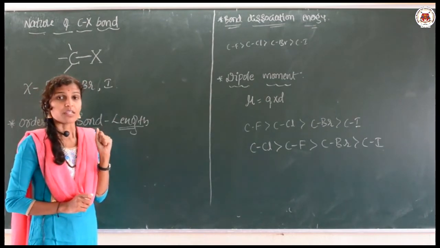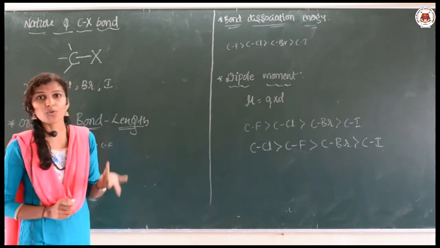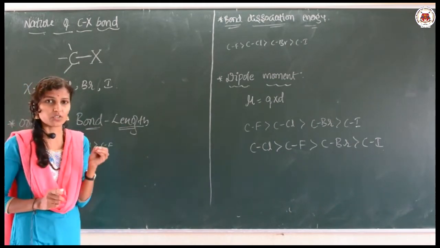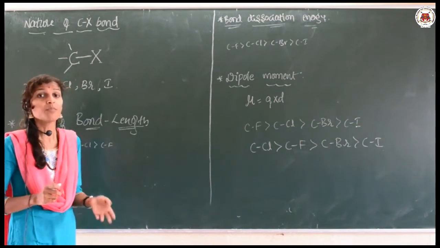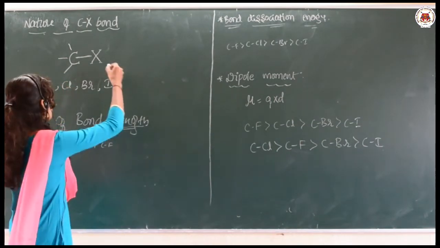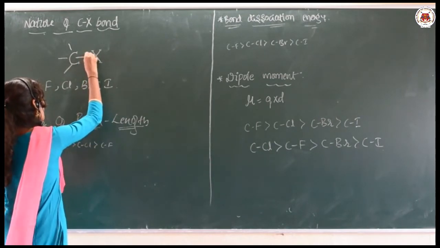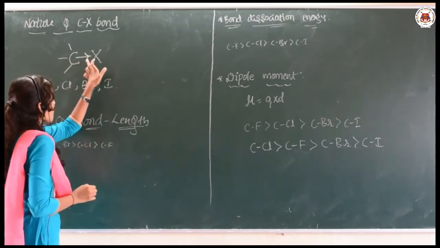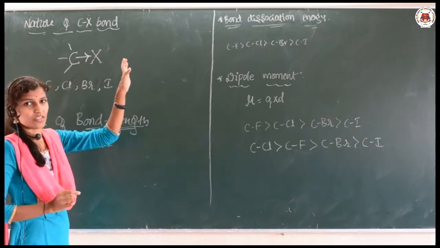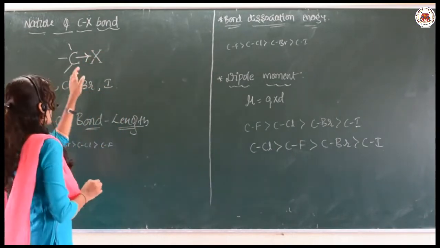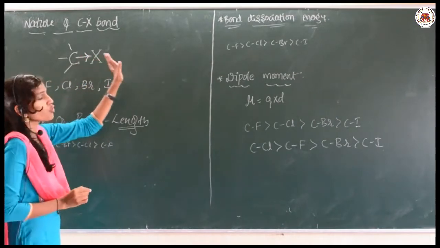What is the meaning of electronegativity? It means the halogen atom has the capacity to drag the shared pair of electrons towards itself.